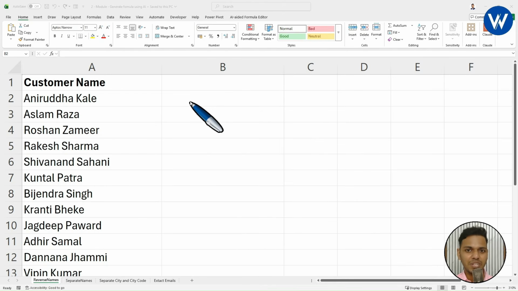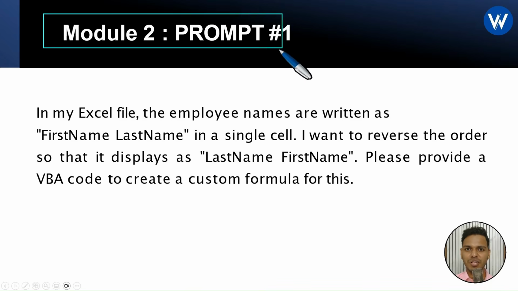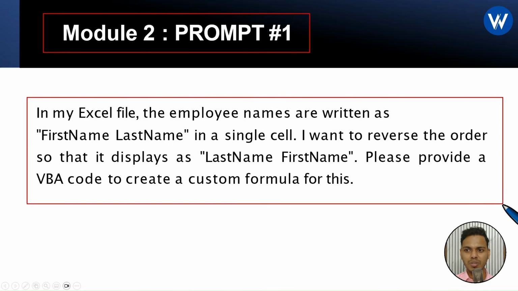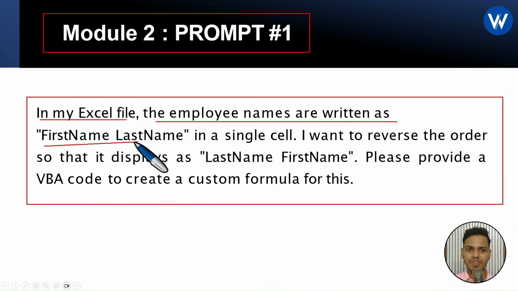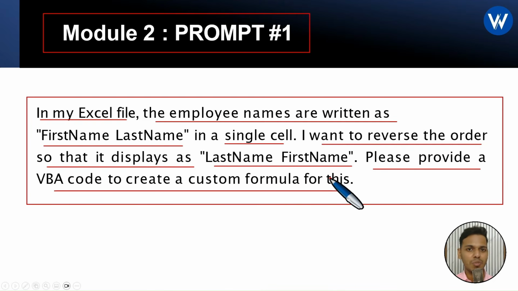With the help of ChatGPT, we can create our own formulas, which is completely amazing. Now let me demonstrate how it actually works. Let's see the module 2 prompt 1. Okay, so this is the first question of module 2. Let's see the prompt. It is very simple guys, just you need to understand it. In my Excel file, the employee names are written as first name, last name in a single cell. I want to reverse the order so that it displays as last name, first name. Please provide a VBA code to create a custom formula for this.